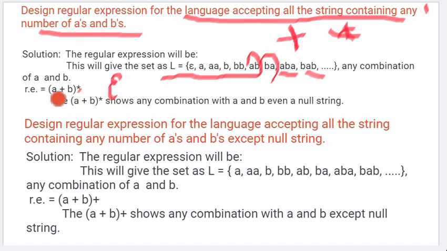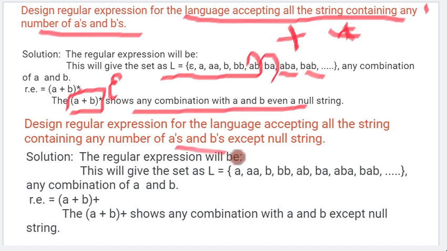or it can be a string carrying a, it can be a string carrying b, or it can be a string carrying both, ab or ba. So our regular expression is a plus b, and then for the whole thing, the Kleene star. So this is showing the combination of a and b even if a null string is there. Okay, so this was very important to understand. If we understand this small concept, then whatever the question is there, whatever the expression we need to make, everything will be possible.